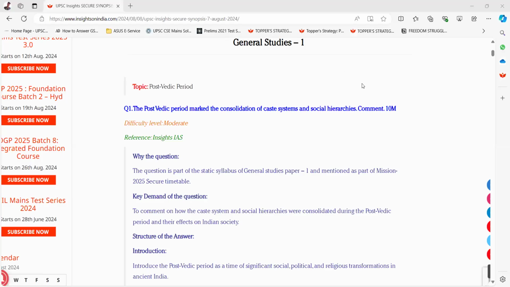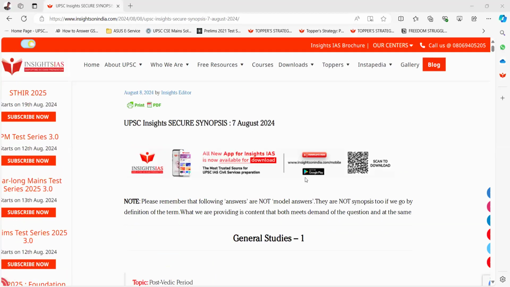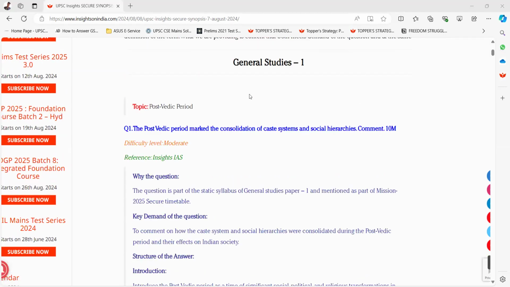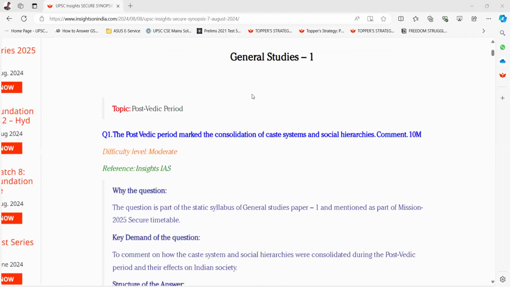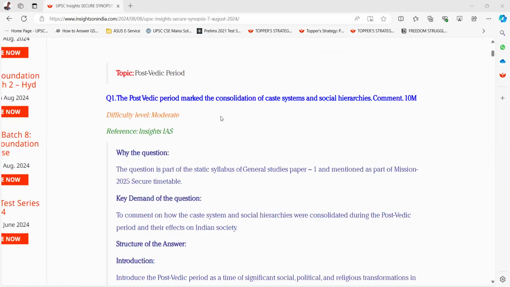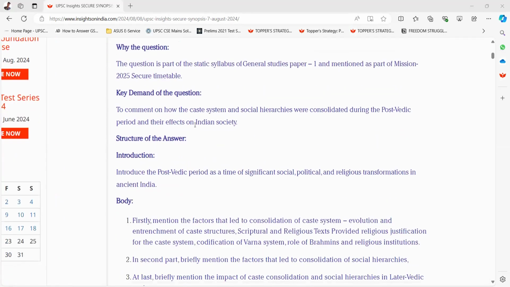Now, today we will discuss 7th August 2024 Secure Synopsis, General Studies 1. Topic is Post-Vedic period. The post-Vedic period marked the consolidation of caste system and social hierarchies. Comment. It's a 10-marker question. Key demand of this question is to comment on how the caste system and social hierarchies were consolidated during the post-Vedic period and their effects on Indian society.